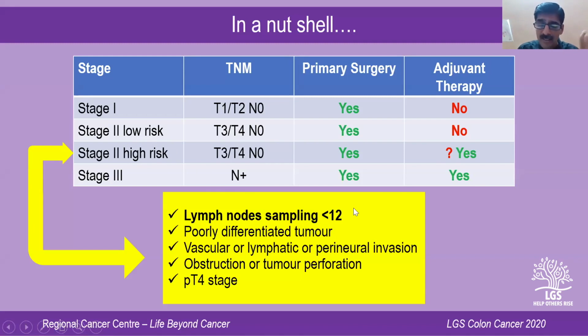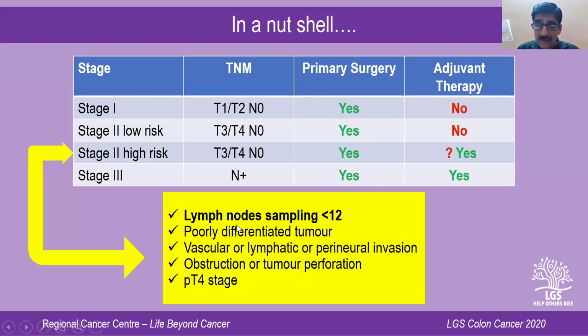But I would like all the surgeons listening to this to very carefully look at these particular risk factors. Most of these are non-modifiable except for the lymph node sampling. This directly reflects upon the quality of surgery. If you're a good surgeon and if you've done a good surgery and you've taken more than 12 lymph nodes, the patient belongs to a low risk.